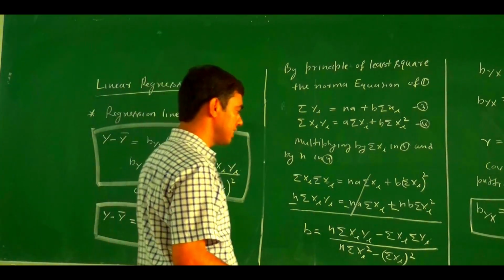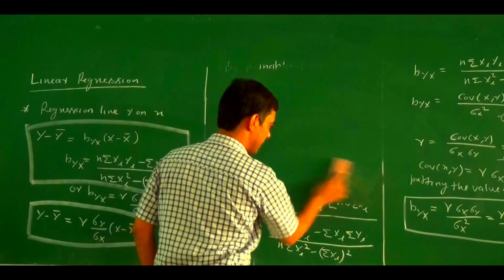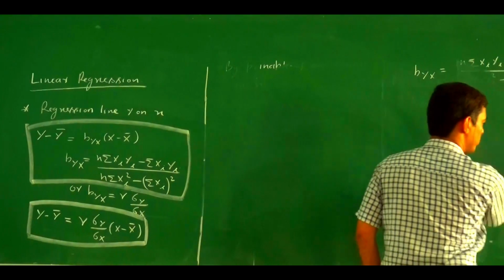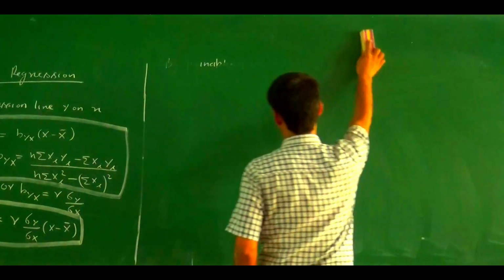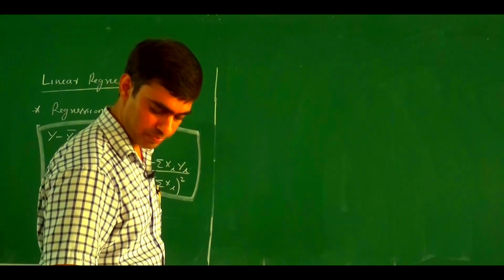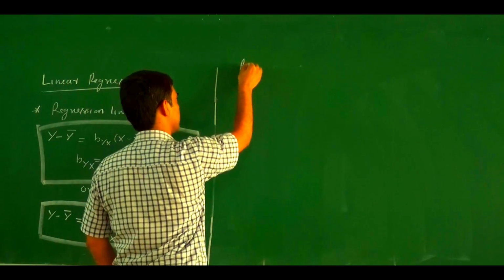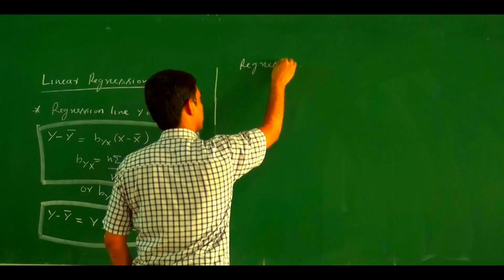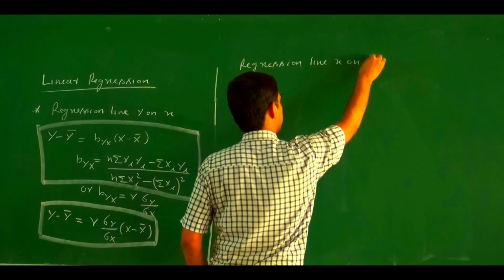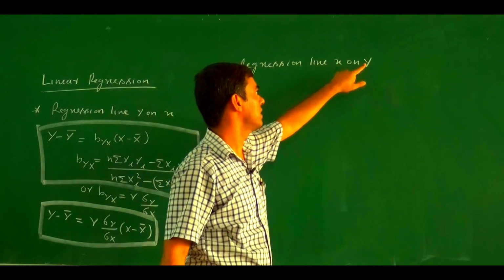In a similar manner, there is a regression line x on y. Now we derive the regression line x on y. There are two regression lines, y on x and x on y. Here in the regression line x on y, x is the dependent variable, or predicted, and y is the independent variable.